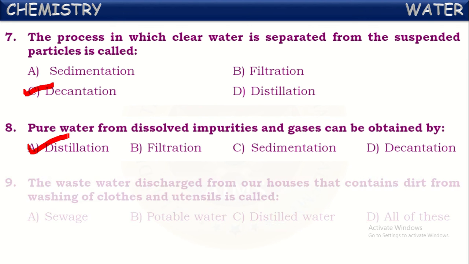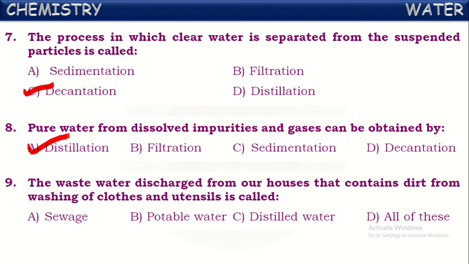Okay, next one. The wastewater discharged from our houses that contains dirt from washing clothes and utensils is called. What do we call that wastewater obtained from our household uses? We call that sewage. The wastewater obtained from the homes by cleaning and washing, which contains dirt, is called sewage.